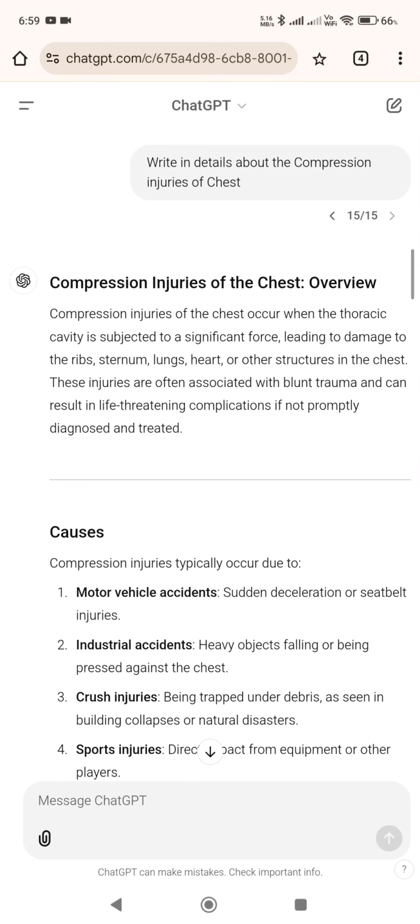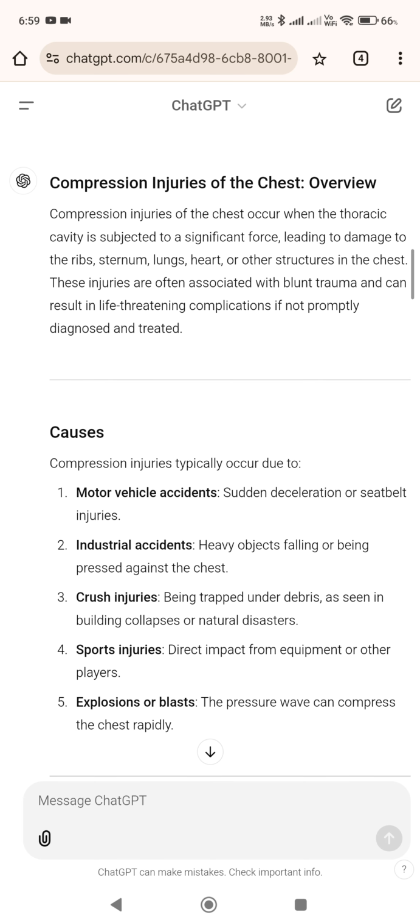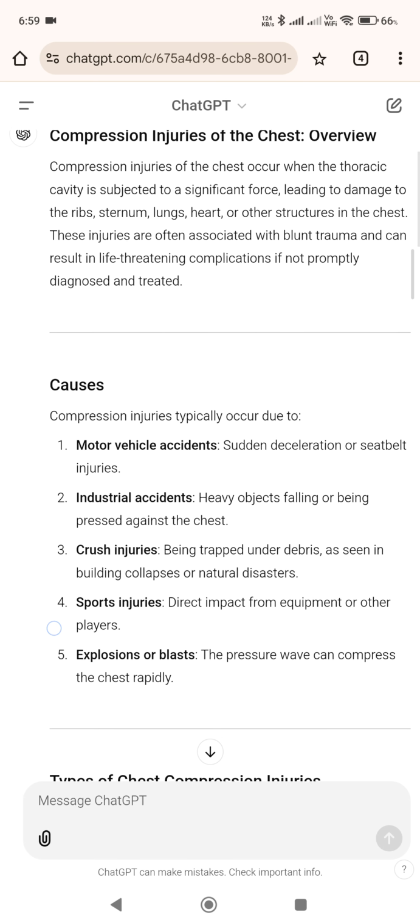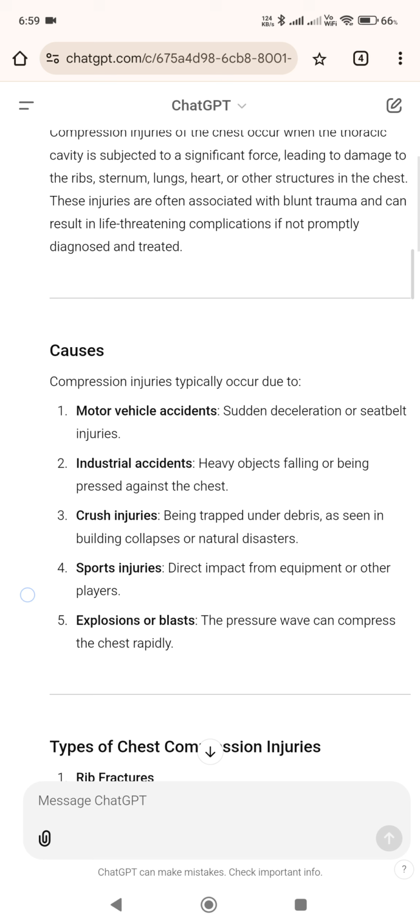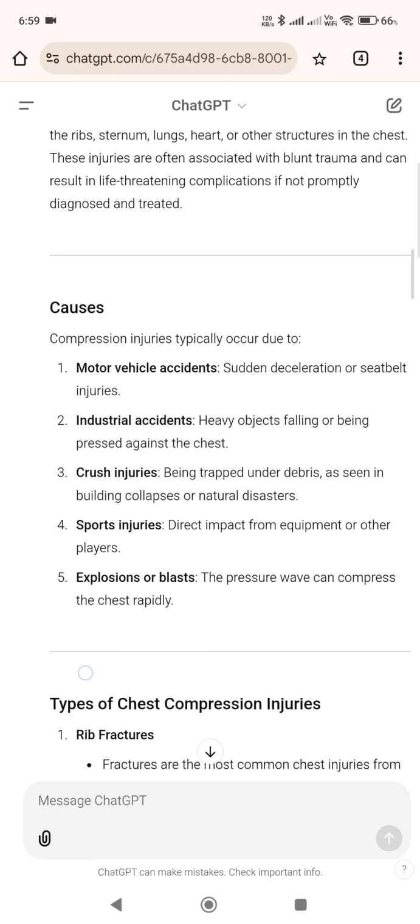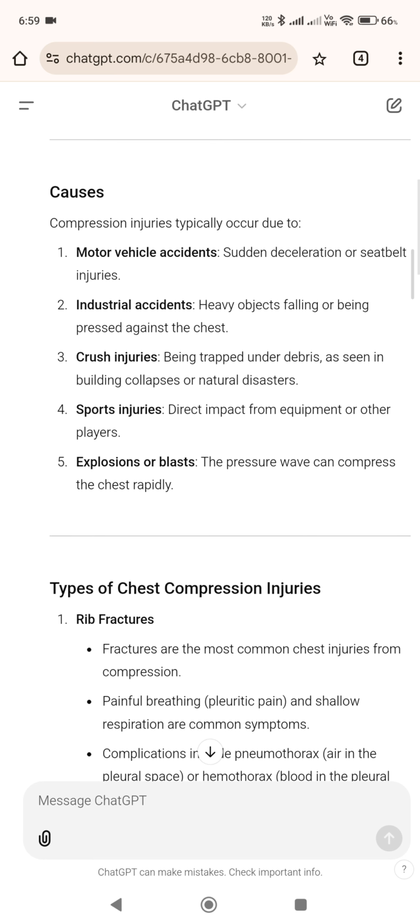Compression injuries of the chest. Overview. Compression injuries of the chest occur when the thoracic cavity is subjected to a significant force, leading to damage to the ribs, sternum, lungs, heart, or other structures in the chest. These injuries are often associated with blunt trauma and can result in life-threatening complications if not promptly diagnosed and treated.